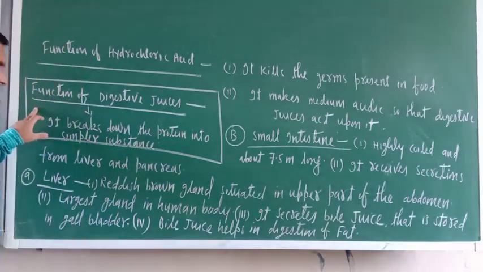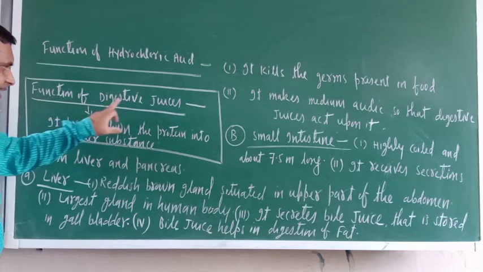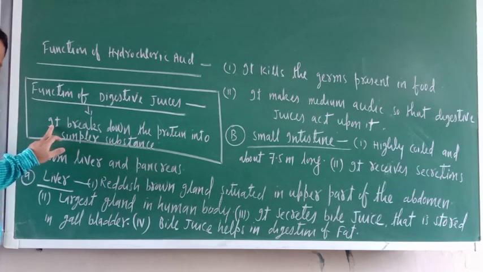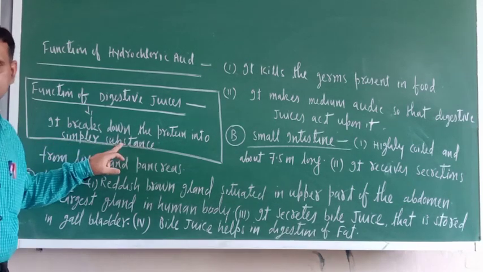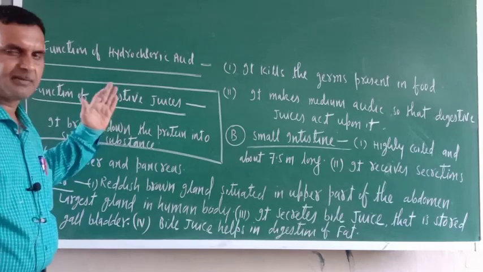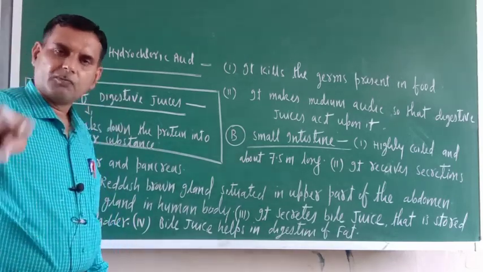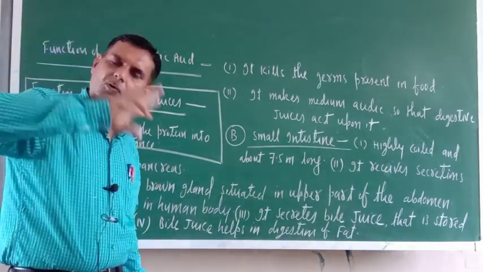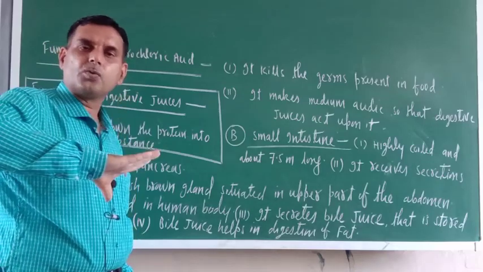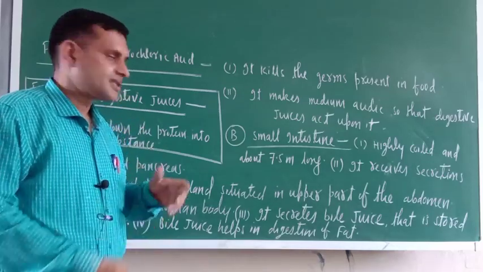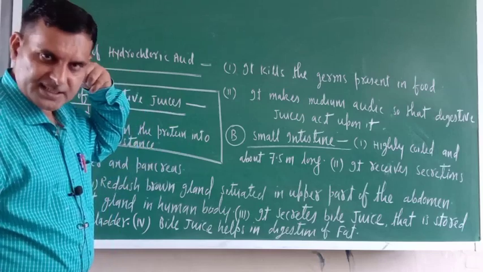Next, the stomach also releases the digestive juices. So just see, try to understand. Digestive juice breaks protein into simpler substances. That is the function of digestive juice. Now once these two things are over, then food will reach from the stomach to the small intestine.